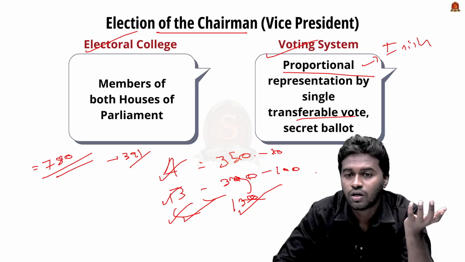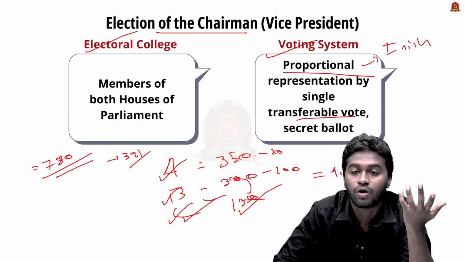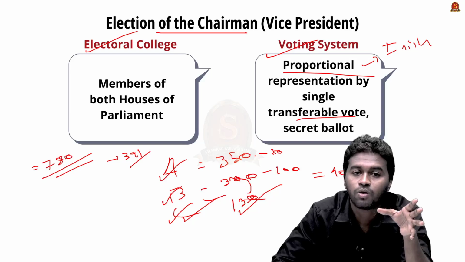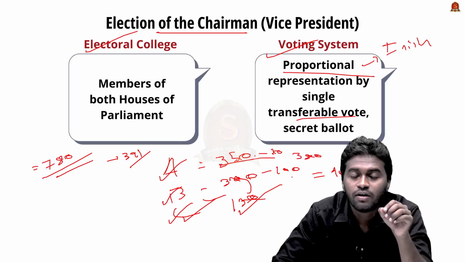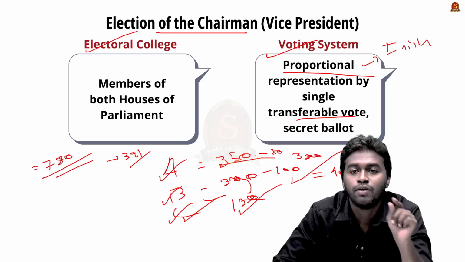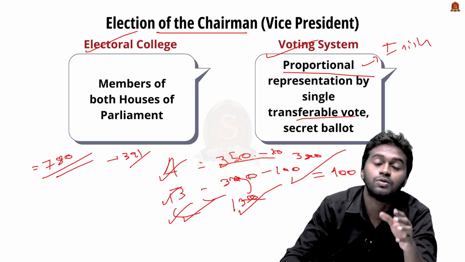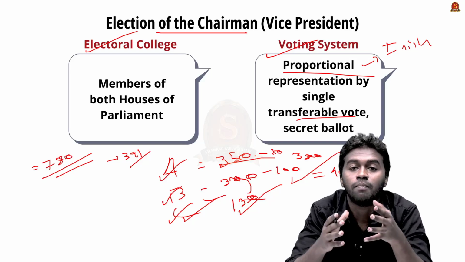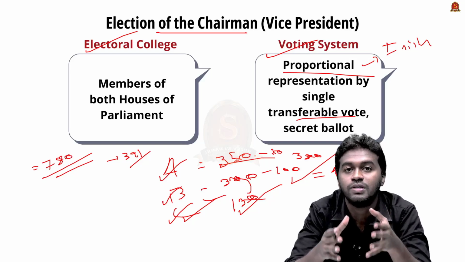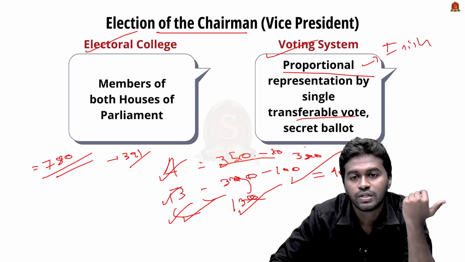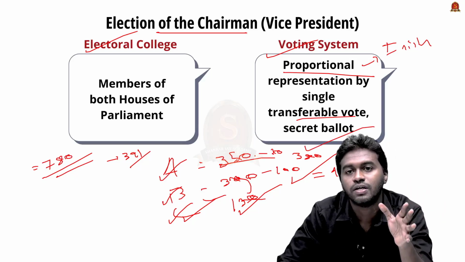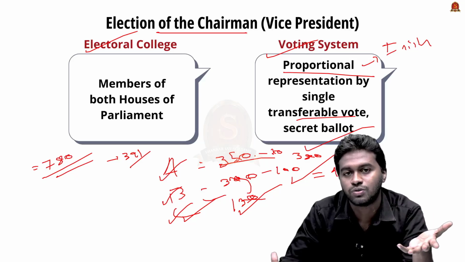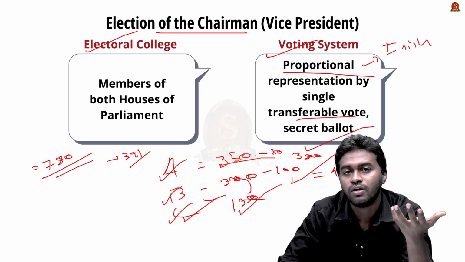So here the total number of votes for candidate B will be 400, while the total number of votes for candidate A will be just 380. So here the winner is candidate B. He will be elected as the Vice President of India. So this is how proportional representation by means of the single transferable vote system works. And we are following a secret ballot system, which means that the voter has full privacy. They don't have to disclose their vote.